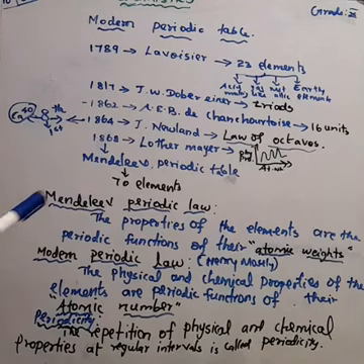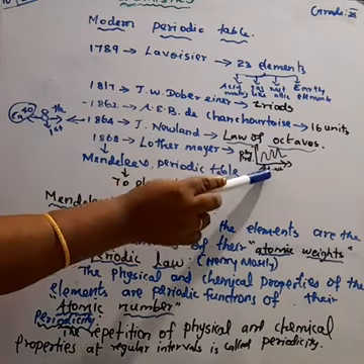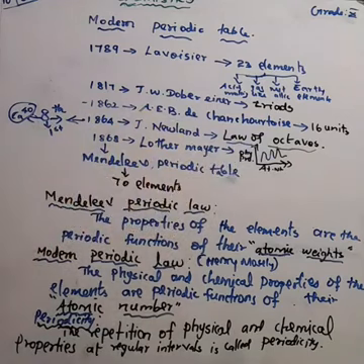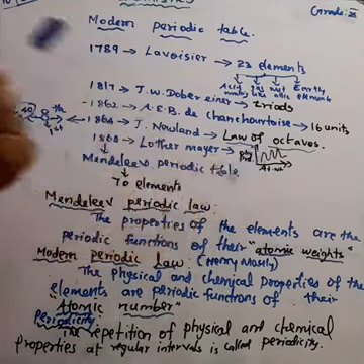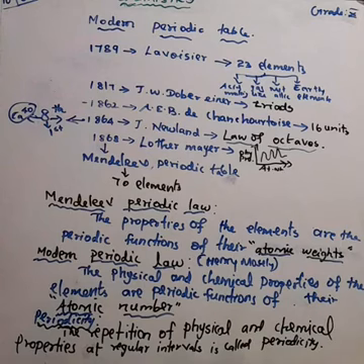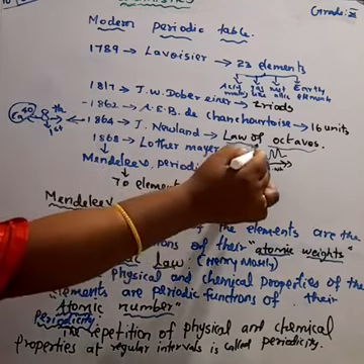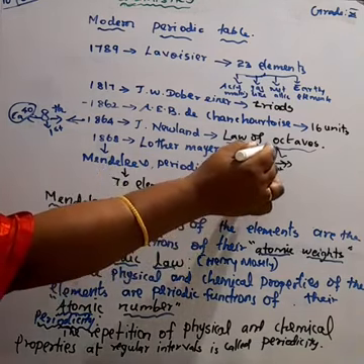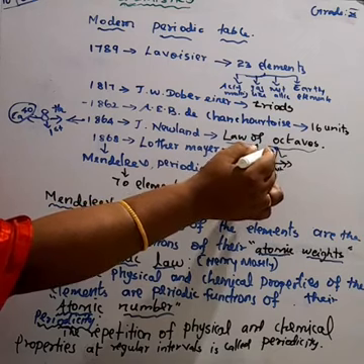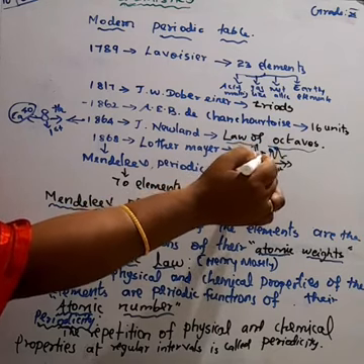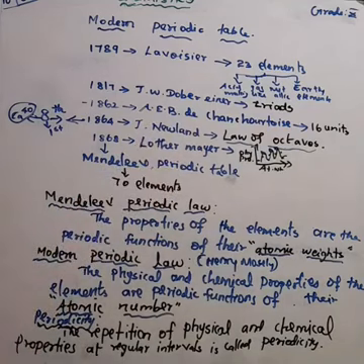He plotted physical properties such as atomic volume, melting point and boiling point against atomic weight, and he got a curve. Elements with the same properties got the same peak, but we could not find the exact position of the elements.